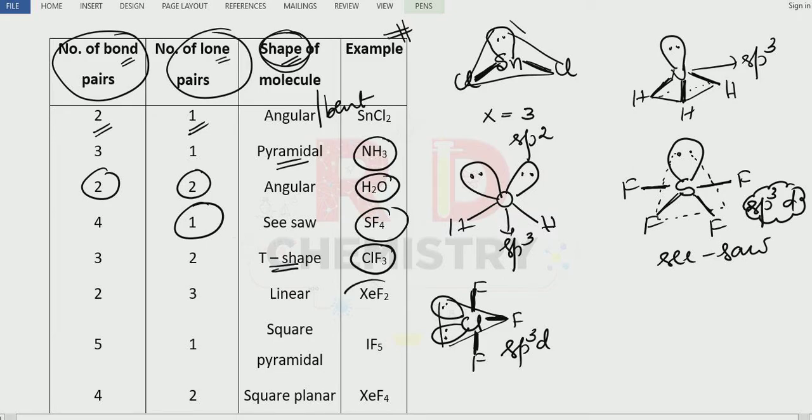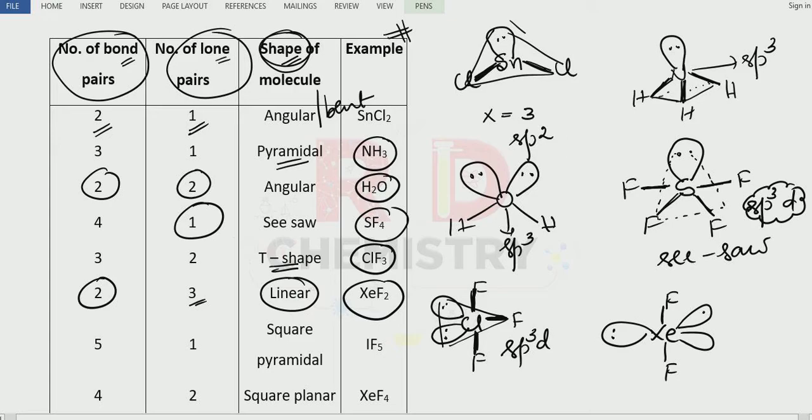Next one, XeF2, xenon difluoride. Fluorine atom, fluorine atom. With respect to the bonds, it is linear, a straight chain. Two bond pairs means two covalent bonds. Then three lone pairs are there: first, second, and third lone pair. The lone pairs form a triangular shape, so it is also a trigonal bipyramidal geometry.